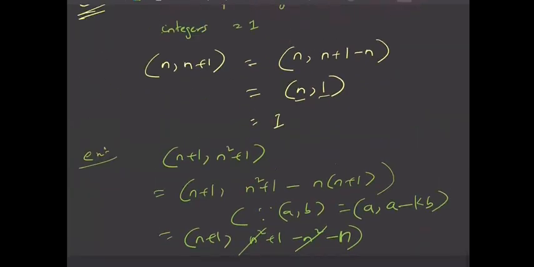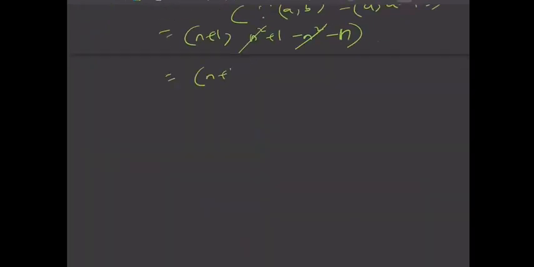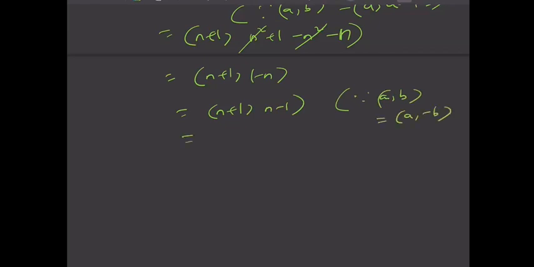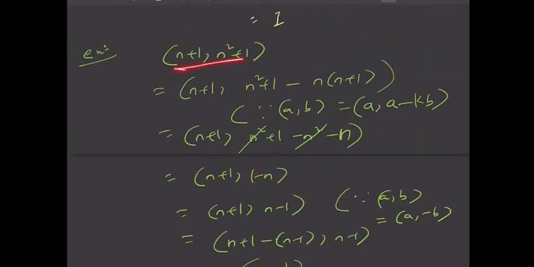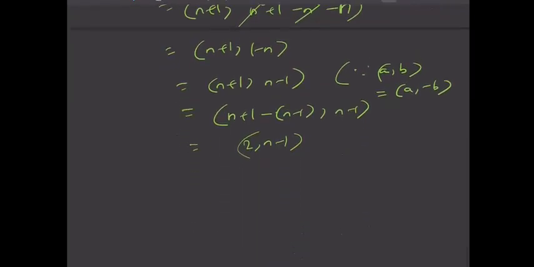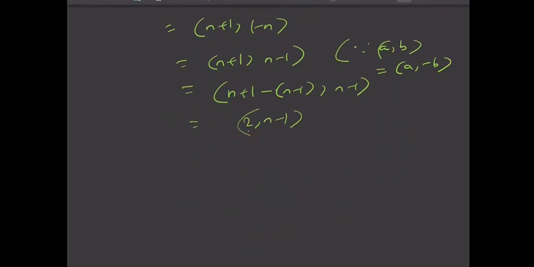So this is nothing but GCD of n plus 1 and 1 minus n, but you can write it as GCD of n plus 1 and n minus 1, since GCD of A, B is nothing but GCD of A comma minus B. Now again I'll use this property, writing it as A minus B comma B. So this is GCD of 2 comma n minus 1, right? So we are able to reduce GCD of n plus 1 and n square plus 1 to GCD of 2 and n minus 1. So what can be common between 2 and n minus 1?